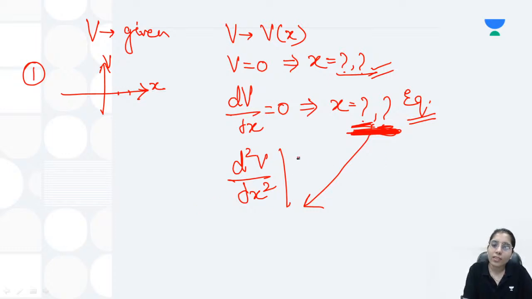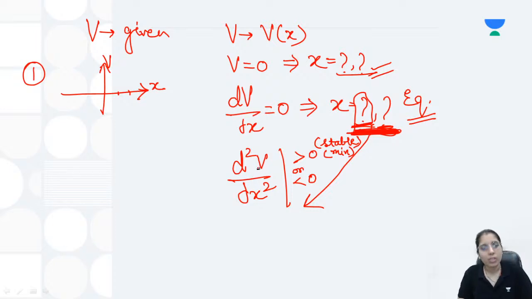We may get the greater than 0 value, or we may get the less than 0 value. Greater than 0 value represents that it is a stable equilibrium point, or there is a minima existing at that point. Which point? At whatever point you have considered the value of the second order derivative of potential. While less than 0 means unstable equilibrium point, and means maxima is there.